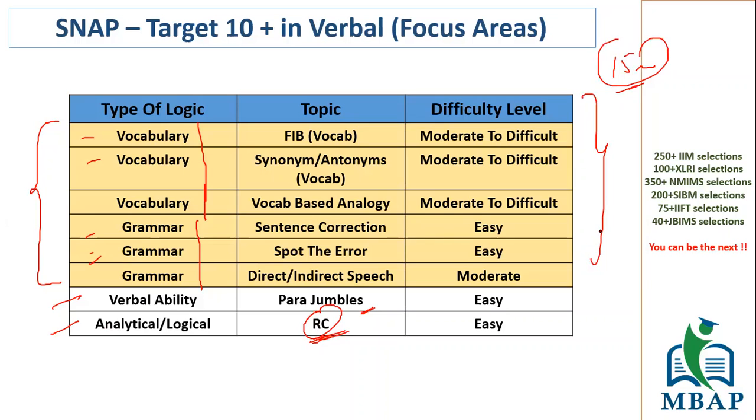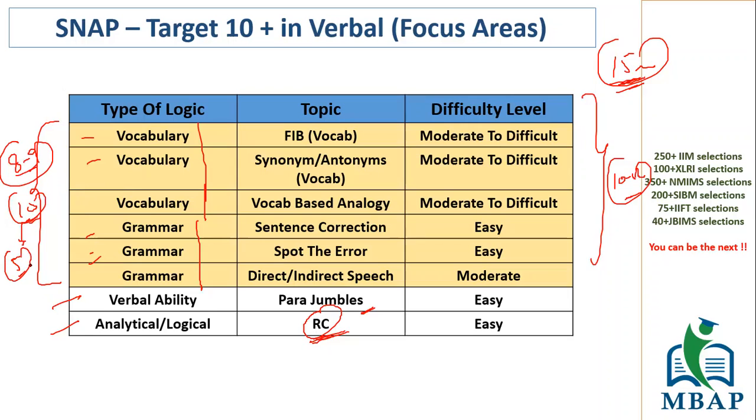of verbal in a maximum time of 10 to 12 minutes. In 10 to 12 minutes you should do the entire thing. Entire 15 questions should be done. That means these vocabulary and grammar should be quick. If you are getting a total of 8 to 9 questions on grammar and vocabulary together, I expect that close to 10 questions might come on vocabulary and grammar together. These 10 questions should be done in a span of somewhere around 5 minutes.